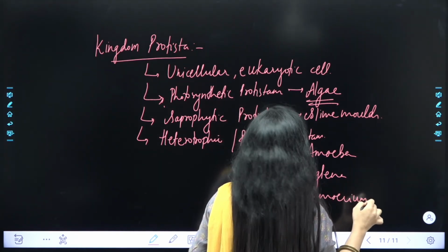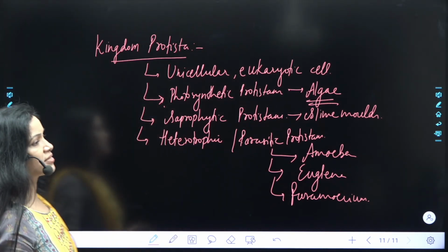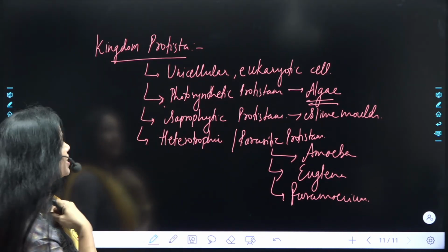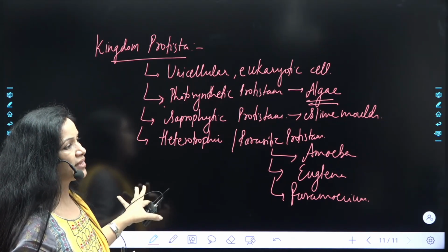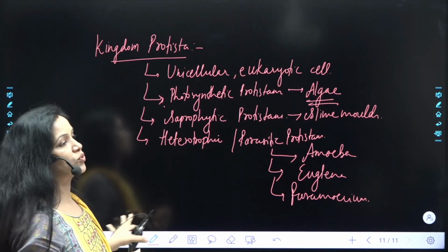So these are few what heterotrophic or parasitic mode of nutrition. ठीक है, so please do remember any kind of protestant could be there, that is photosynthetic, saprophytic and heterotrophic.